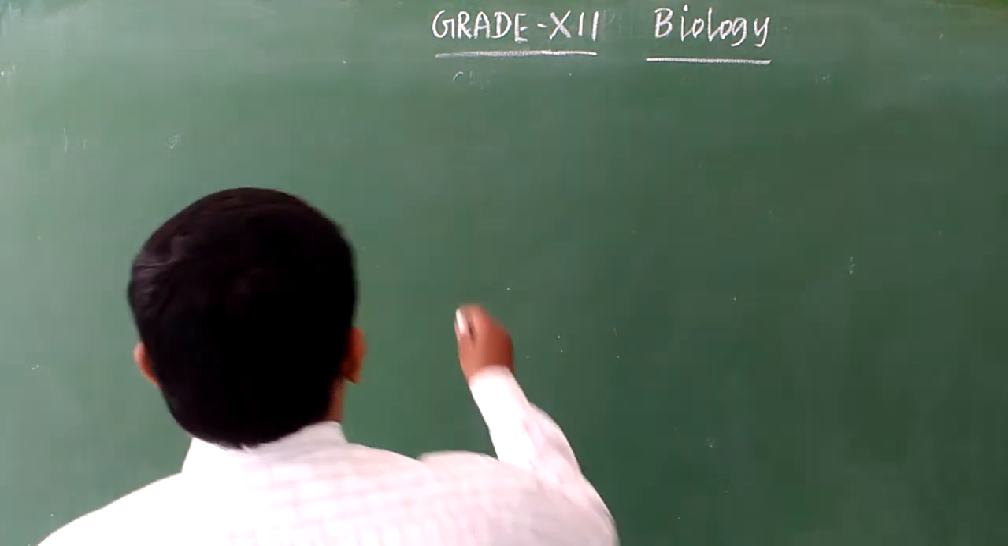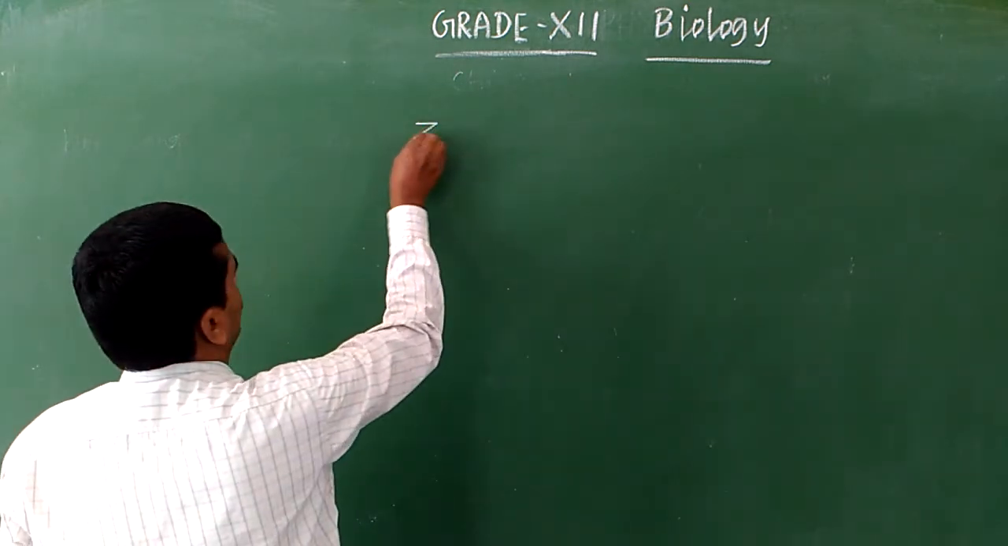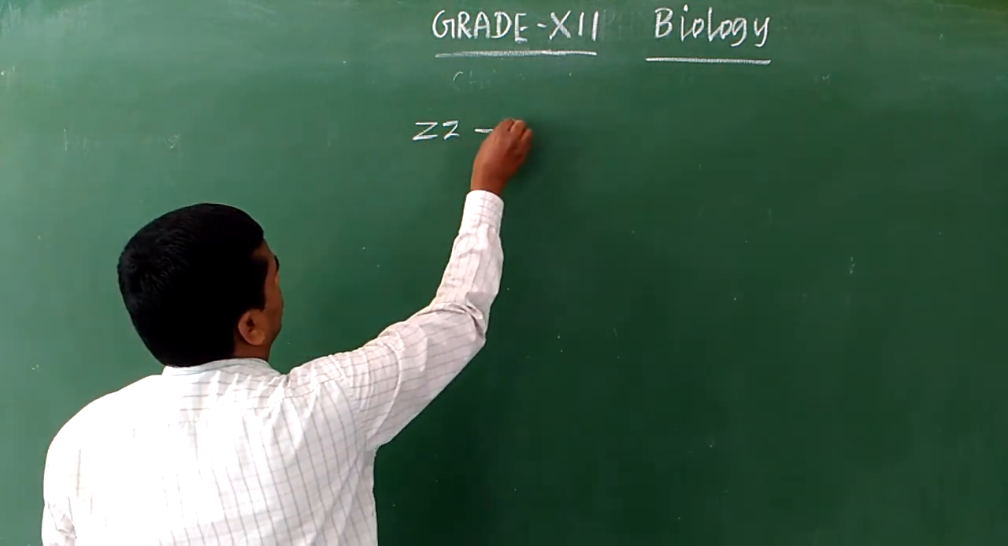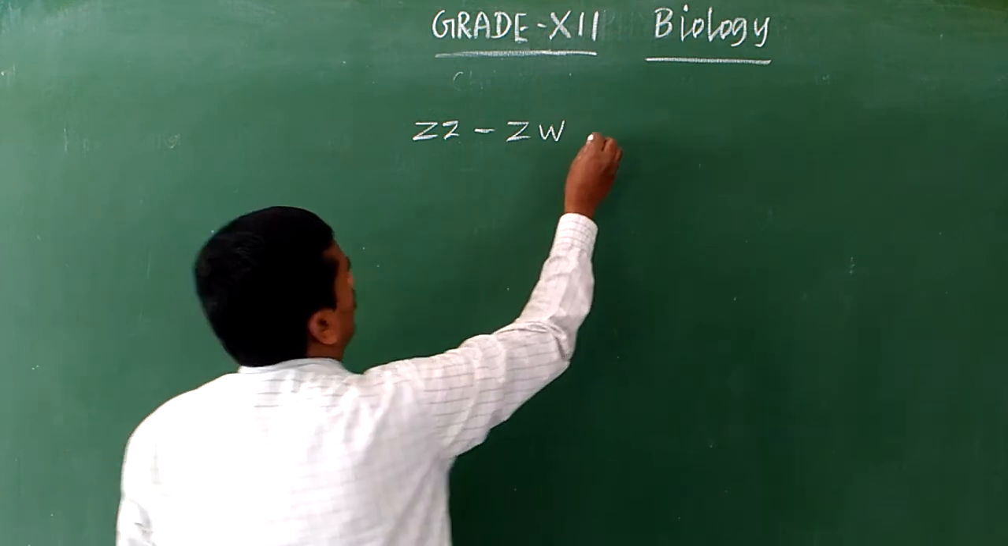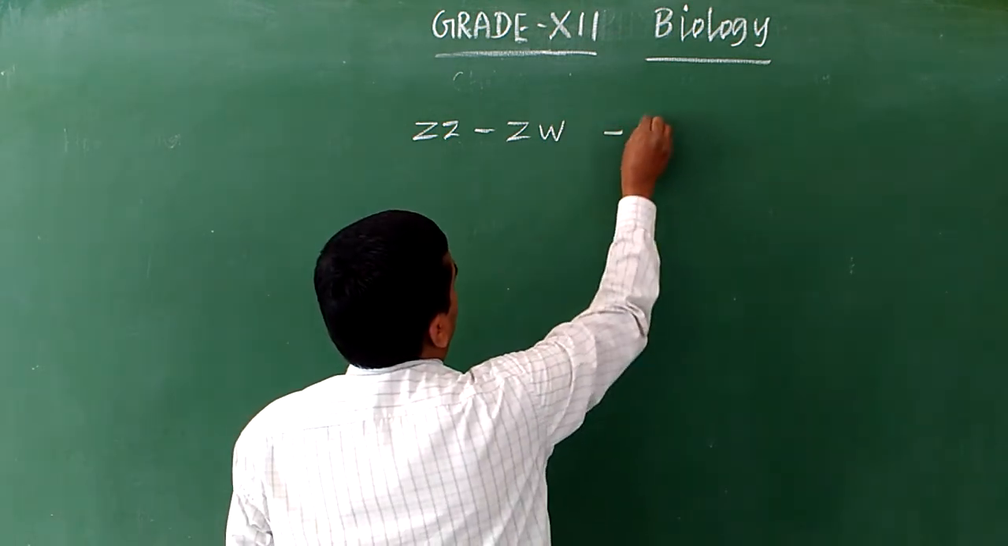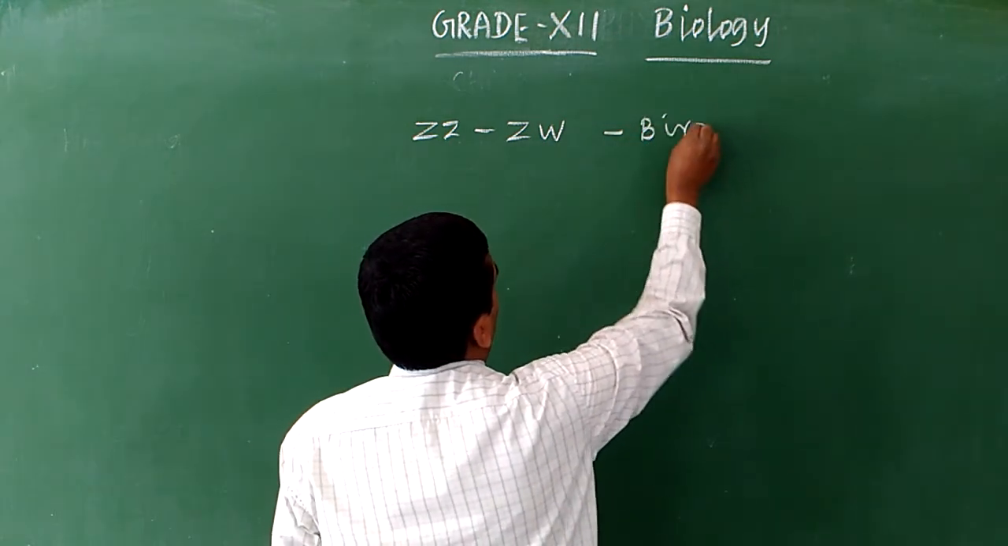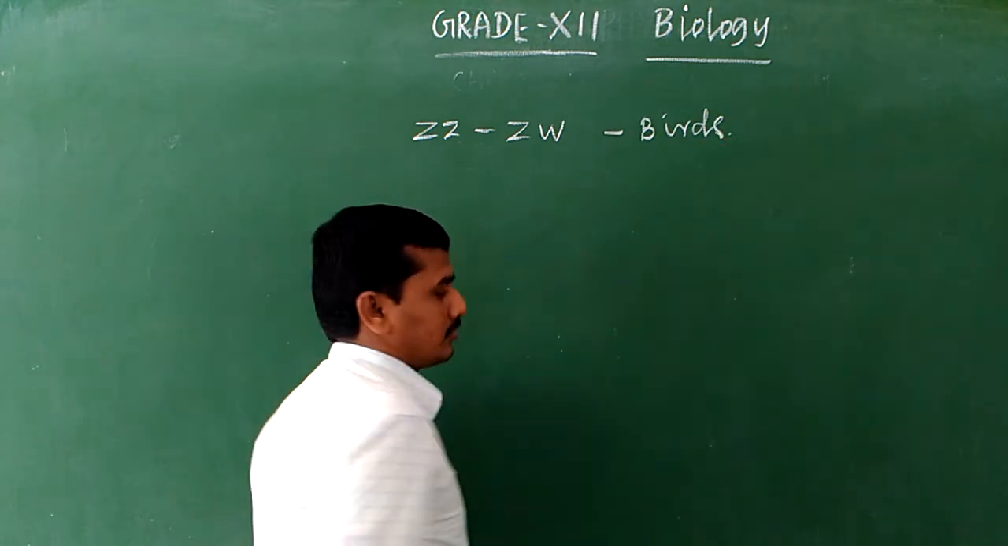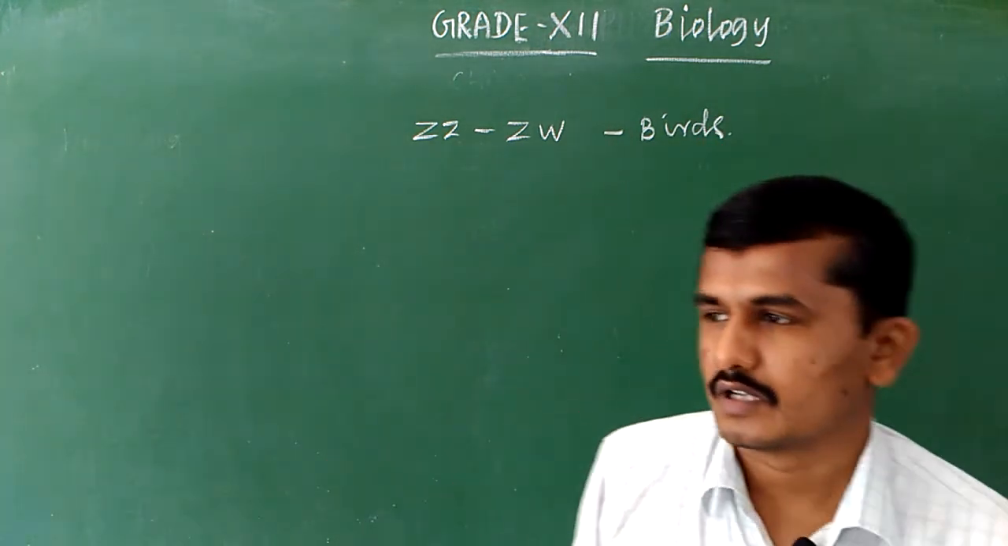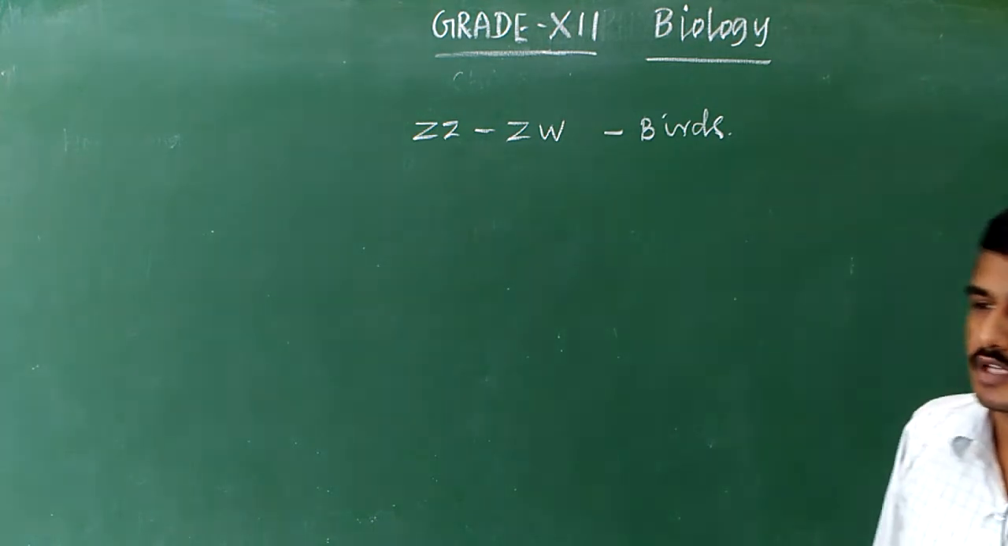Now, ZW type of sex determination. ZW type of sex determination occurs in birds. Normally, in the last class, we learned sex determination in human beings.